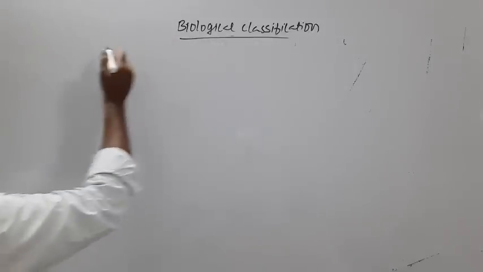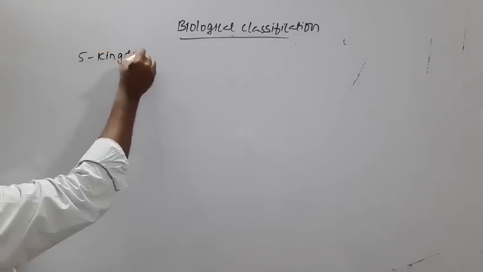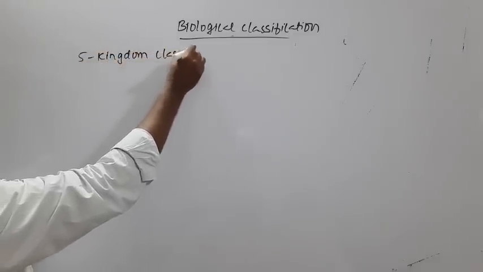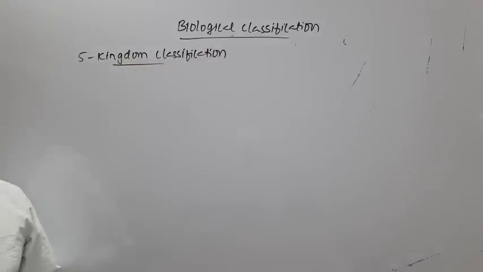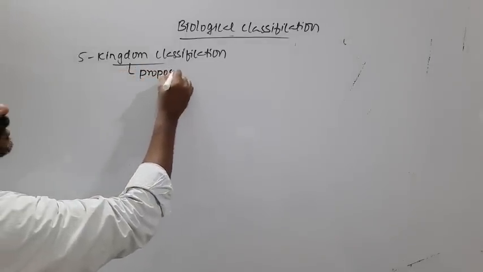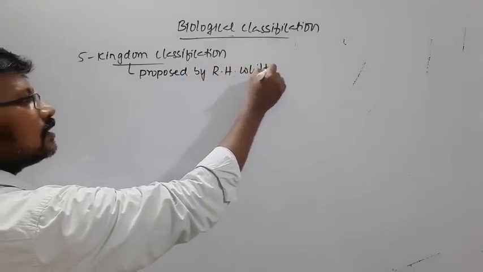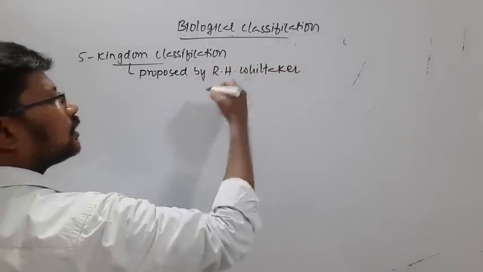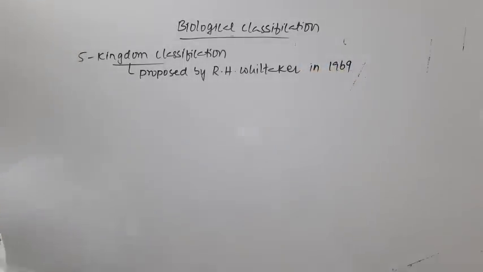So let's see the five kingdom classification. This five kingdom classification was proposed by R.H. Whittaker in 1969.